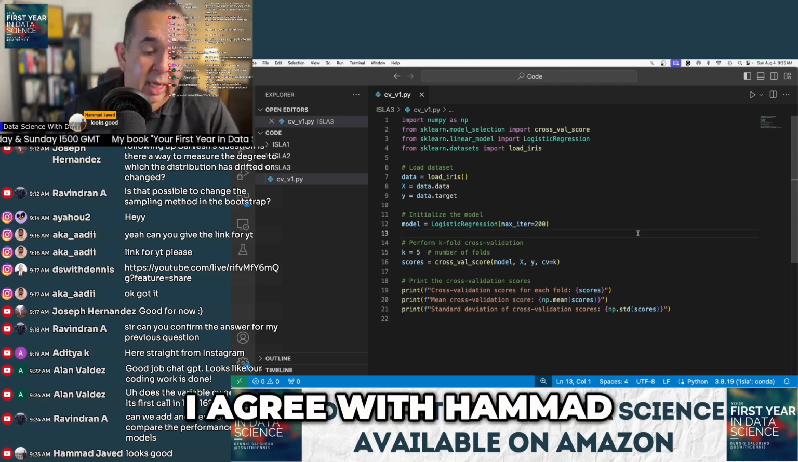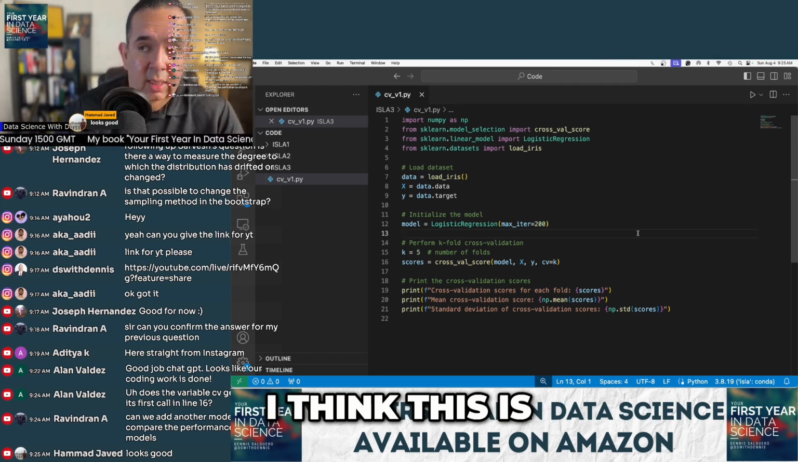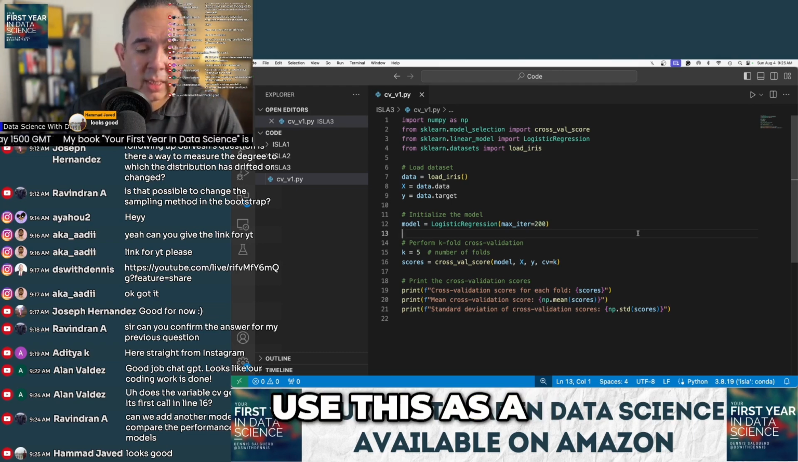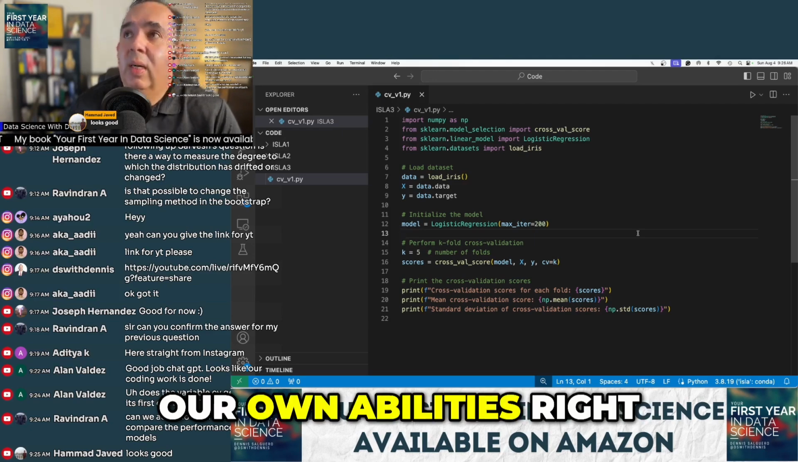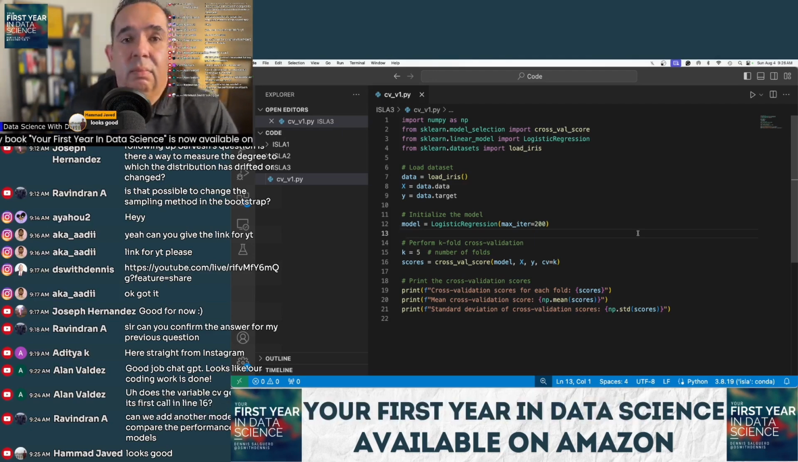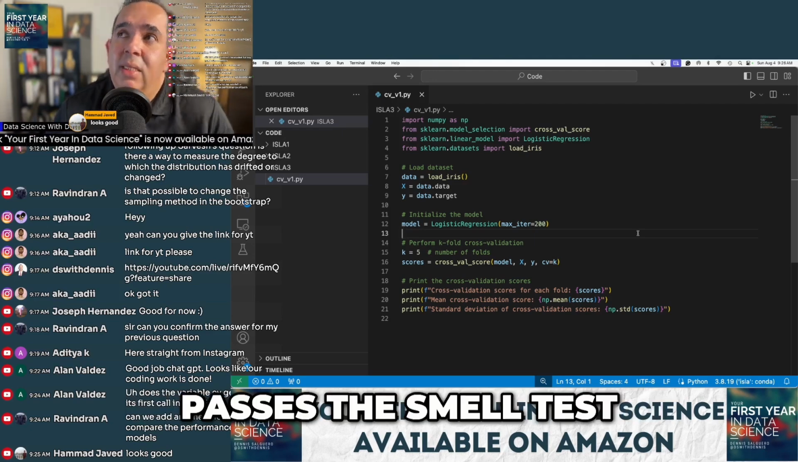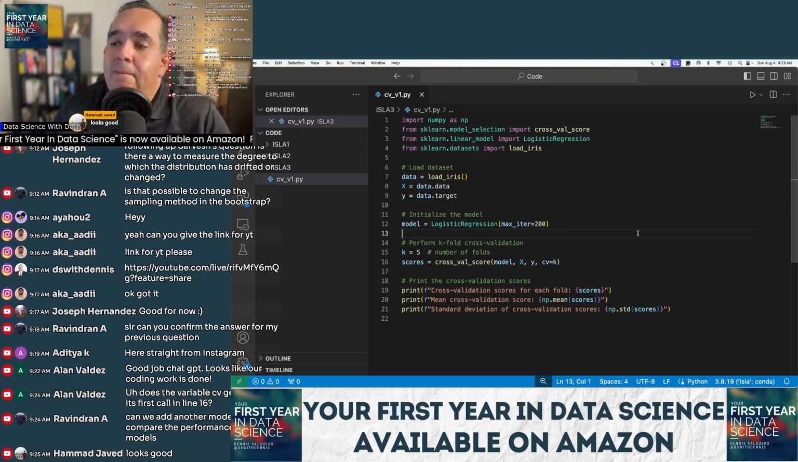I mean, generally, I agree with Hamad. The code looks good. I think this is runnable code. I think we can use this as a jumping off point. But we gotta exercise our own abilities, right? We gotta make our own assessment and see if it passes the smell test. What do you guys think?